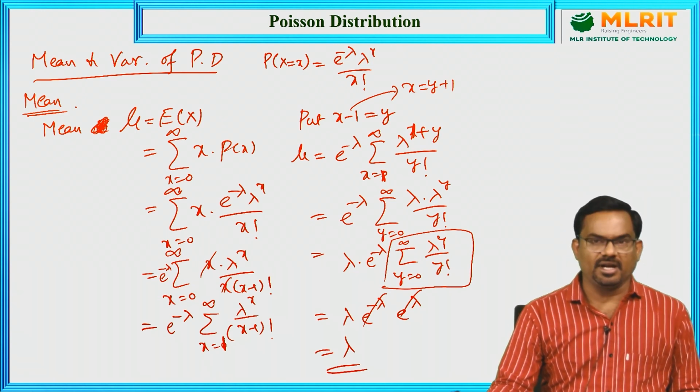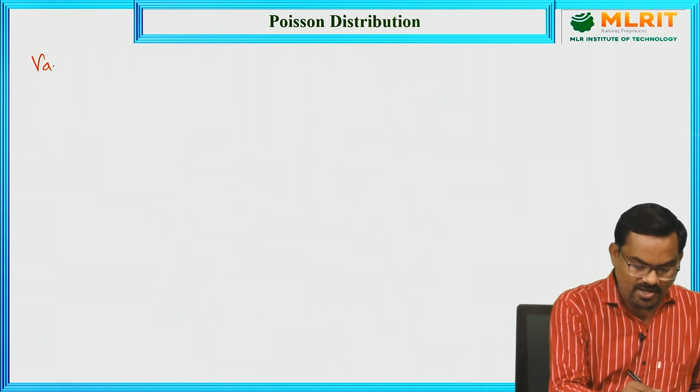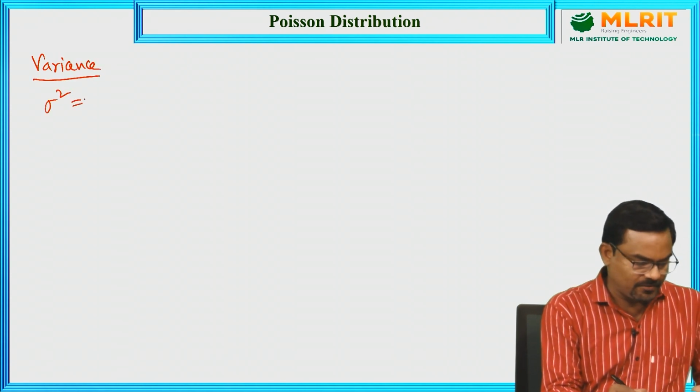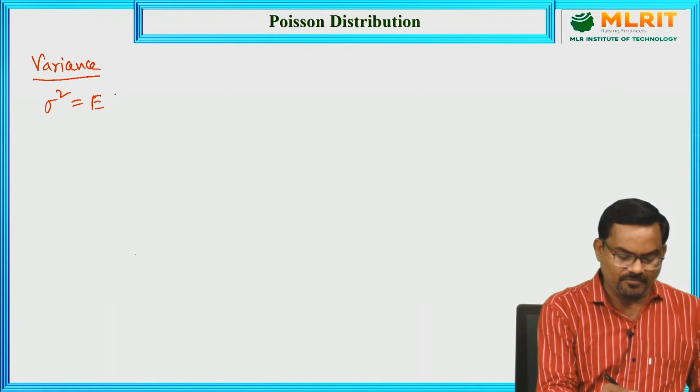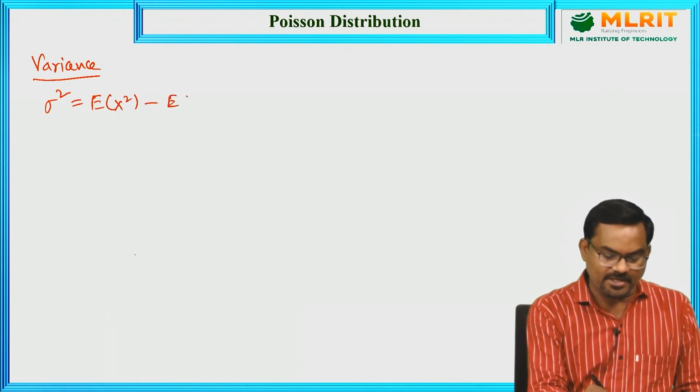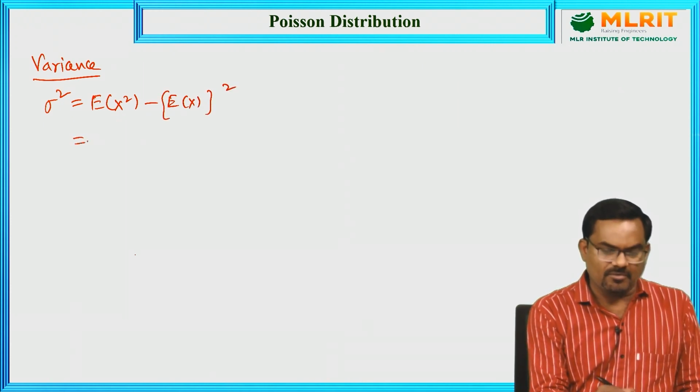Similarly, we can derive the variance. So, variance of Poisson distribution, sigma square. Now, what is the formula of variance? Expectation of x square minus expectation of x whole square. This is the formula of variance.